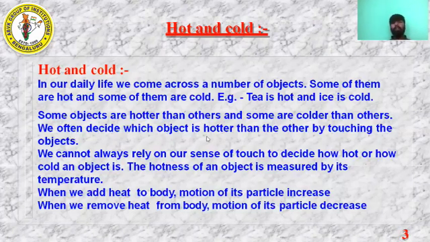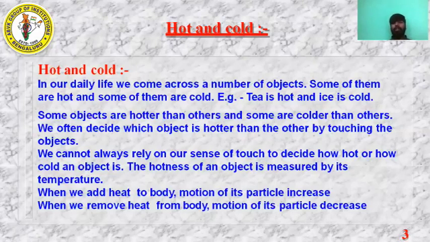We often decide which object is hotter than the other by touching the objects. So how can you know whether it is hot or cold? By touching them. Only by touch and feel you can get to know which is hot and which is cold. But we cannot always rely on our sense of touch to decide how hot or how cold an object is. This is also one of the important points. We cannot depend on our sense of touch. Why? Because it may not give correct information. It may not give correct results.